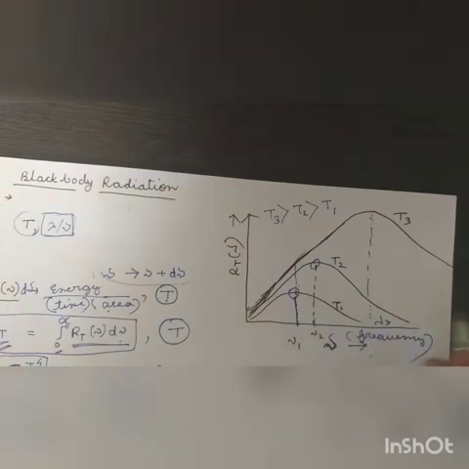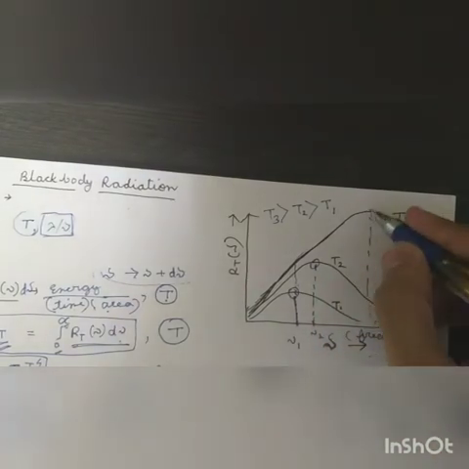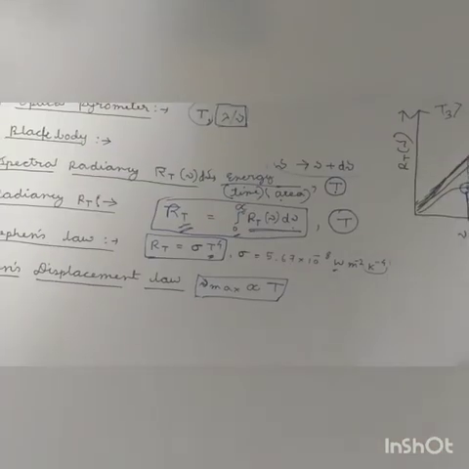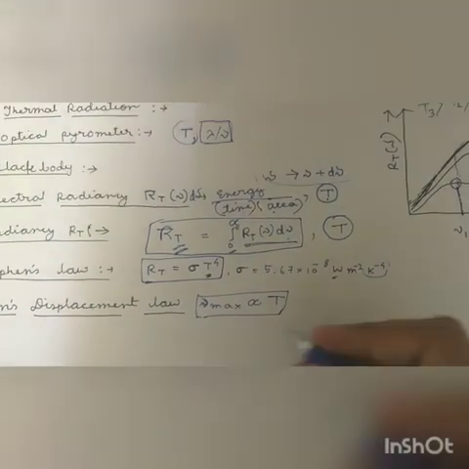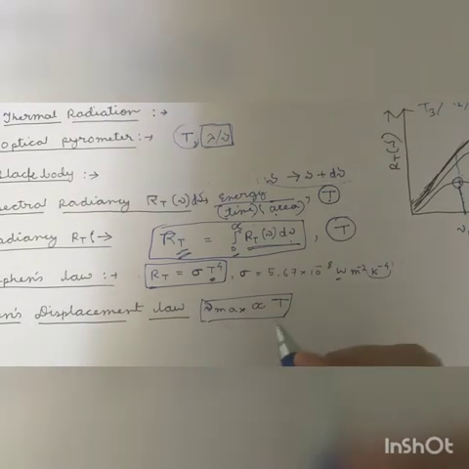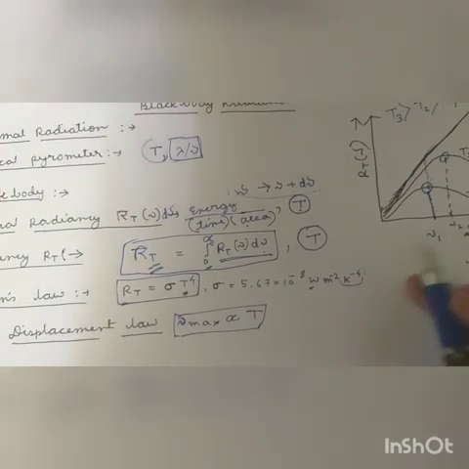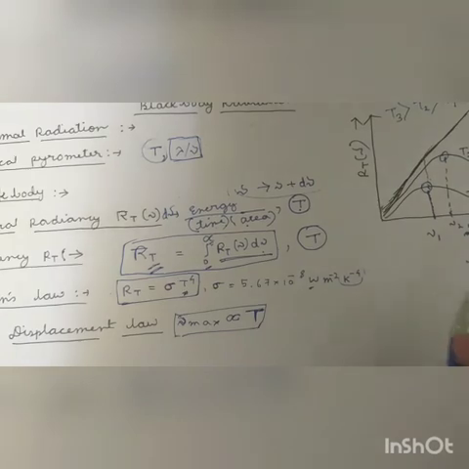And this relation is depicted in Wien's displacement law. The maximum frequency, that is the frequency corresponding to the peak value, shifts directly with the temperature of the black body.